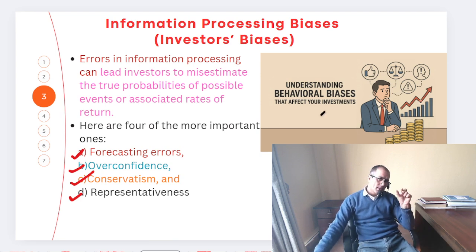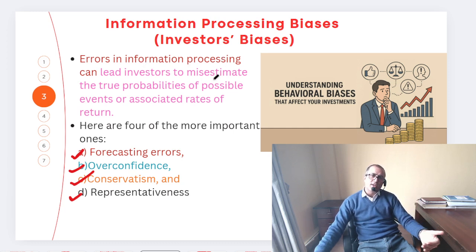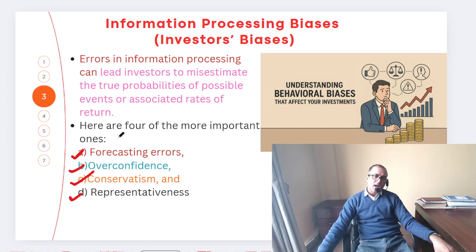We can see simply, friends, that these are errors in information processing, which cause an investor to misestimate the true probabilities of possible events, or the associated rates of return. Suppose he is an investor, he could not quantify the actual probability of occurrence. So that is simply the errors in information processing. And there are four important ones: forecasting errors, overconfidence, conservatism, and representativeness.